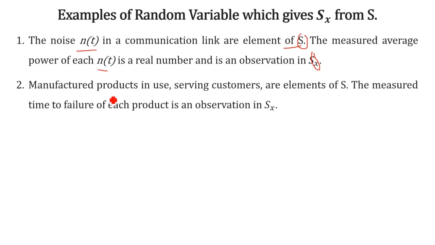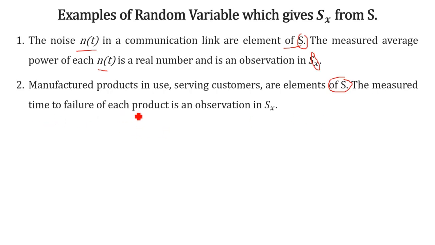Consider the manufacturer's products in use and servicing the customers, they are in the sample space S. All right, we do purchase a bike or a car. So how many bikes or cars are purchased, that will be in the sample space S. What is the observation?